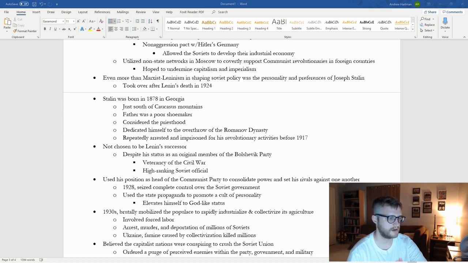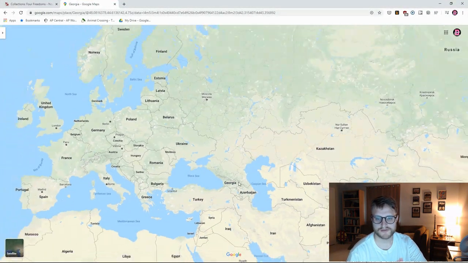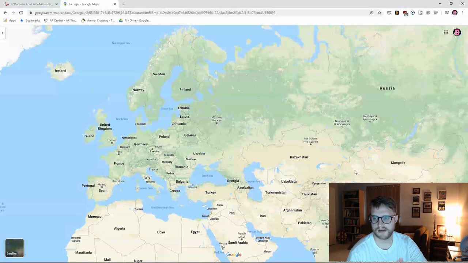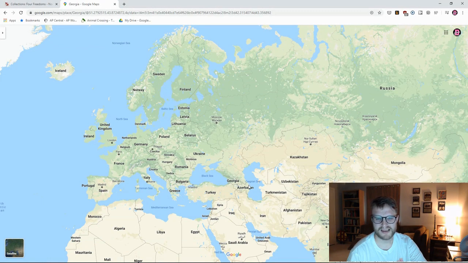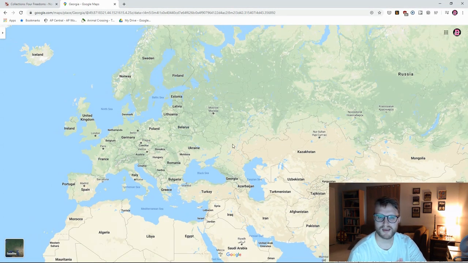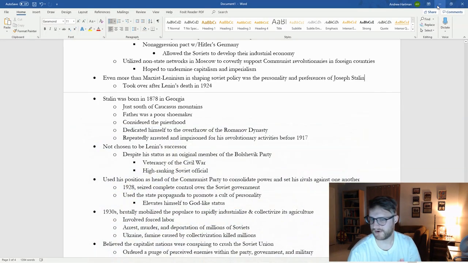which if we look here, we can see where Georgia is, right? So Georgia is on the edge of the Soviet Union, right? This Soviet Union at this point kind of stands here, and Russia, and then Georgia, and maybe Azerbaijan. I think Azerbaijan at this point, and Ukraine, and some of this area over here. Maybe Belarus. I think Belarus might have already been part of it at this time. I can't guarantee that. But he's on the border of the Soviet Union, right? He's an ethnic minority, right? So for him to come to power in the Soviet Union is kind of the perfect example of the Soviet Union providing equal opportunity for all their ethnic minorities.